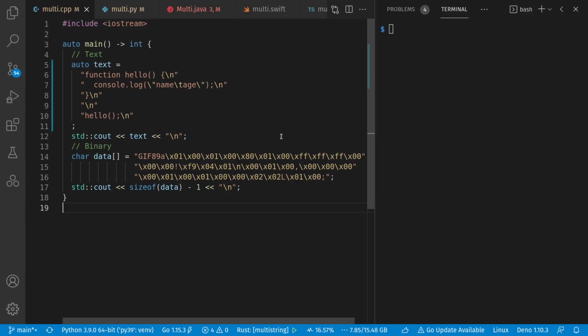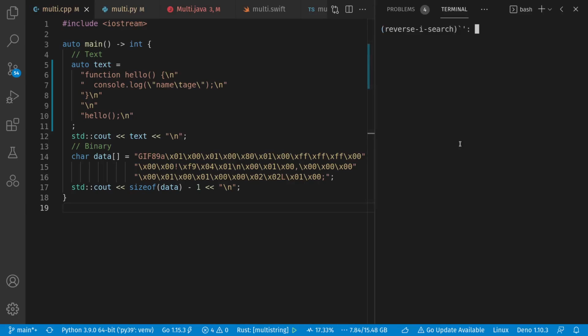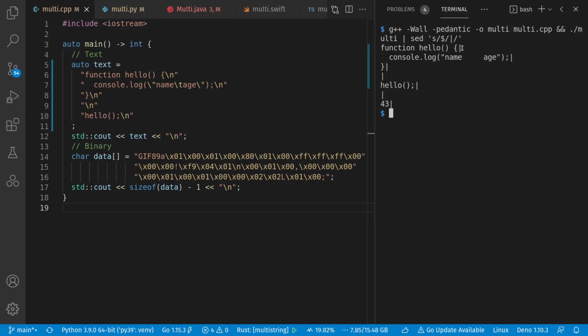I can also use the same feature to embed binary data. In this case, a 1-pixel transparent GIF, which I originally got from this web page. They gave it to me in Base64. Let's run this program and see how it does. And I piped it through sed to replace all end lines with pipes so that we can see if there's trailing white space. In this case, we don't see it. It's relatively clean. And all I'm outputting for the binary data is just the length.